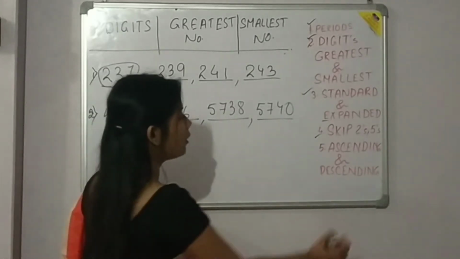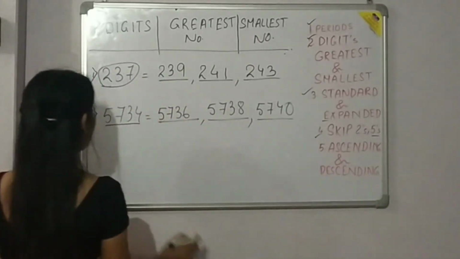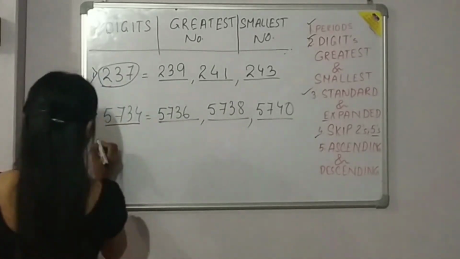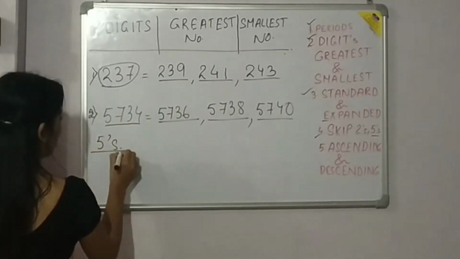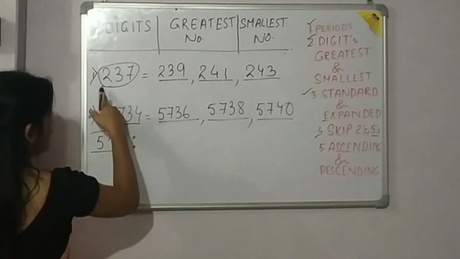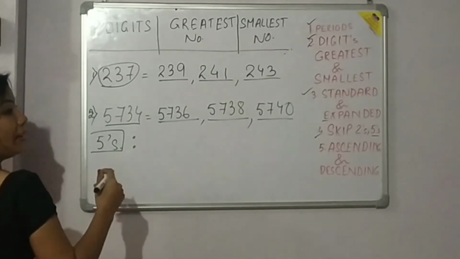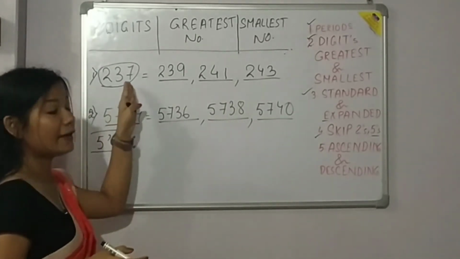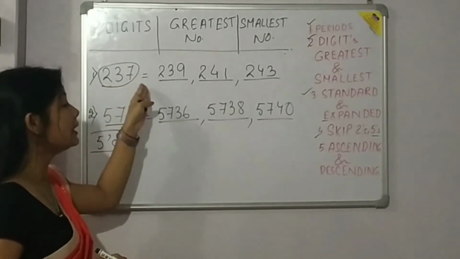Next we will do skip counting for 5. So let us take the first number for 5's. First number is 237. Whenever a number is asked to do skip counting of 5, we have to add 5 to the given number.